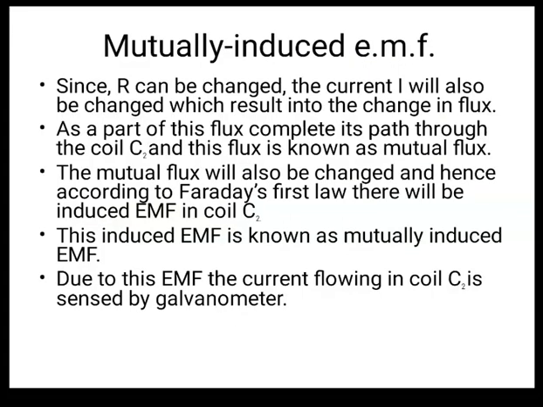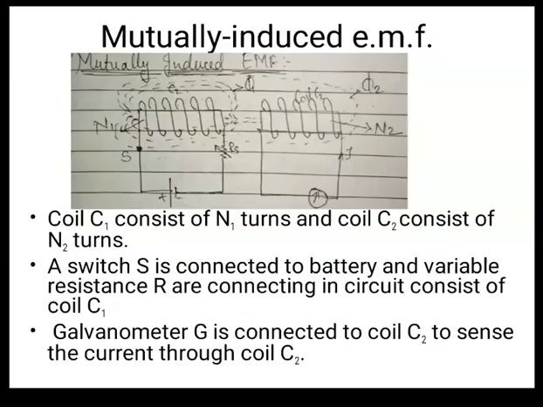Now let us see what happens. Since R can be changed, the current I will also change, which results in a change in the flux. Okay, a part of this flux completes its path through the coil C2, and this flux is known as mutual flux. You can see this, some flux from coil C1 is linking to the coil C2, right?